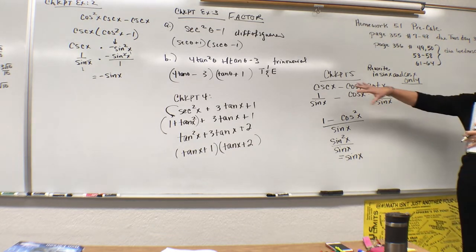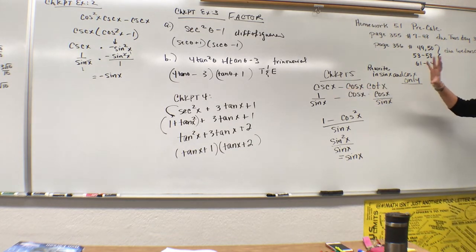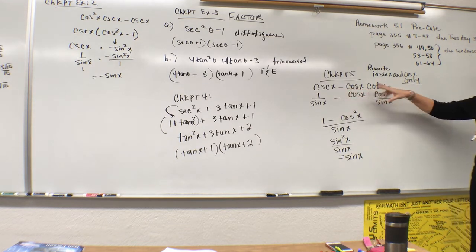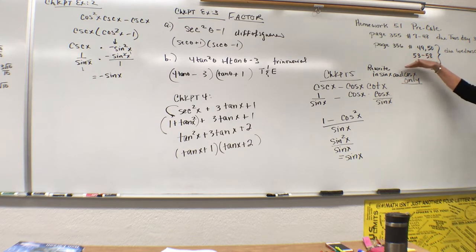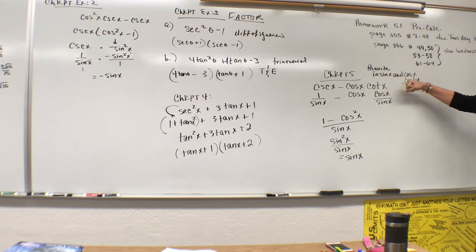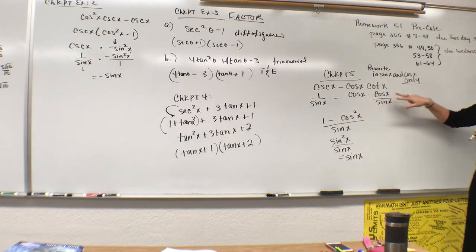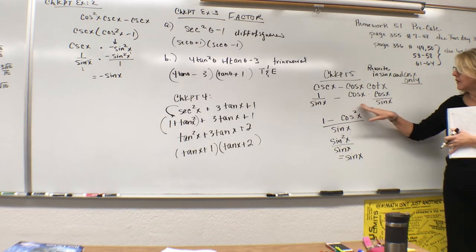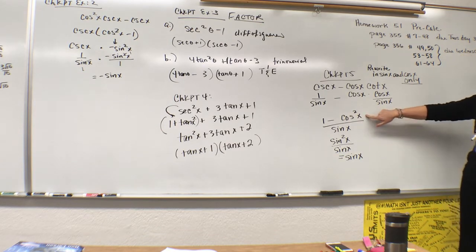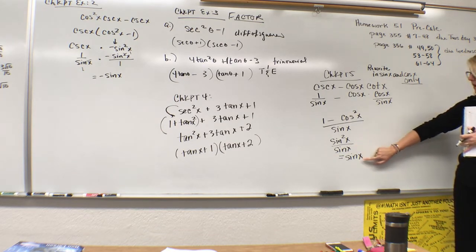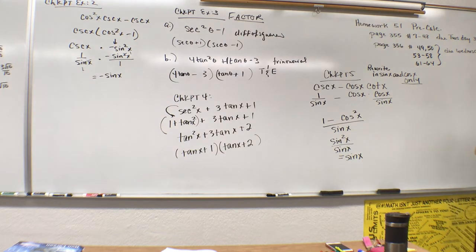So again, starting with a variety of trigonometric values, using the identities for substitution purposes. This time I started with 3 different trig function values, so make this your plan: rewrite in sine and cosine only, reciprocal, quotient, gather together over common denominator, Pythagorean substitution, and then canceling common factors. This is checkpoint number 5.